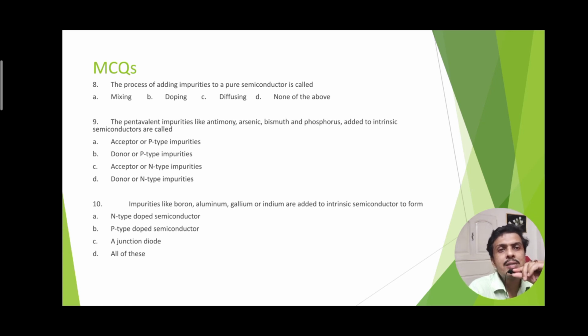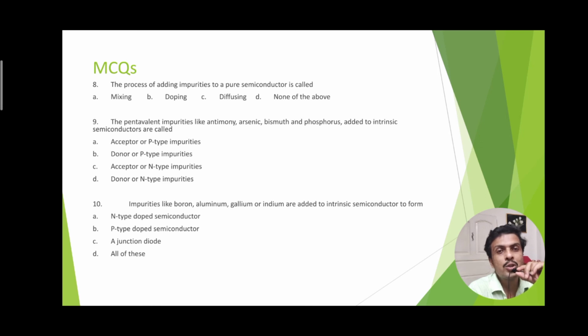The pentavalent impurities like antimony, arsenic, bismuth and phosphorus added to the intrinsic semiconductor are called acceptor or p-type impurities, donor or p-type impurities, acceptor or n-type impurities, or donor or n-type impurities. Pentavalent means one electron is in excess, so it is obviously n-type, and in an n-type semiconductor we have already seen that donor ions are covered with electrons.